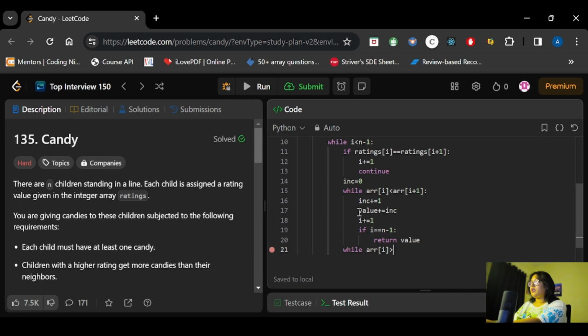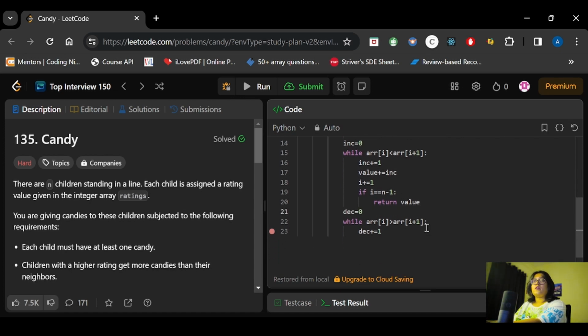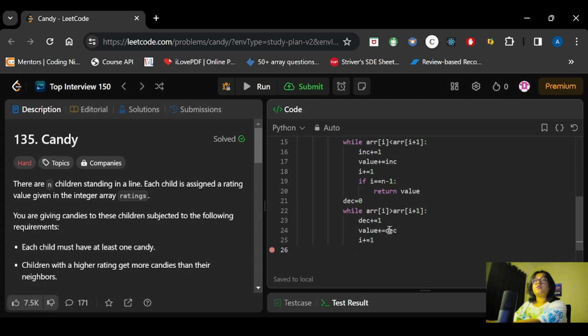Now we will have a condition where we check the smaller values. So ARR of I is greater than ARR of I plus 1. For that we have to increase the decrement value, so we will initialize it, and we will be adding it to the value. So value plus equals decrement, and I plus equals 1.